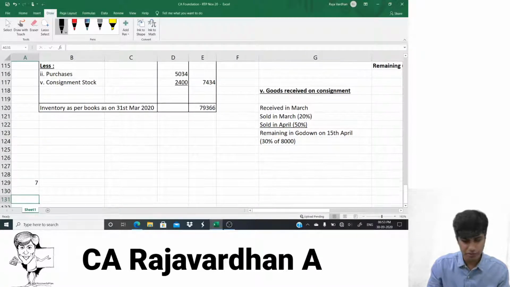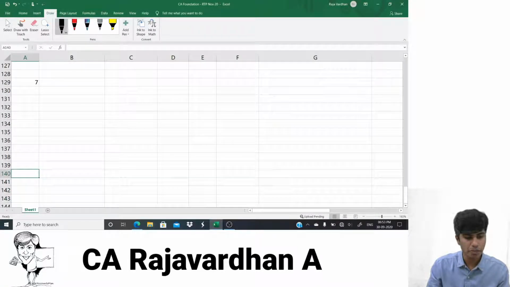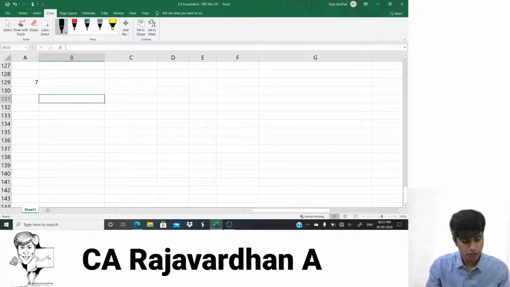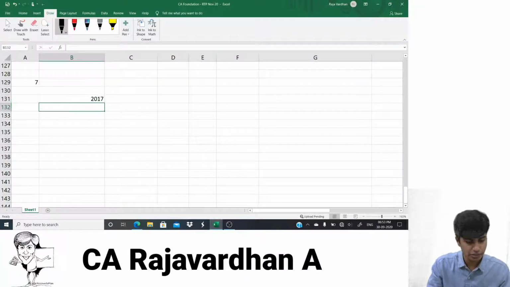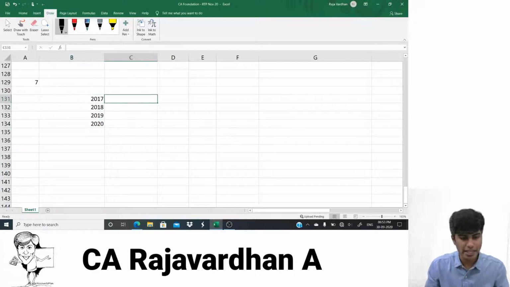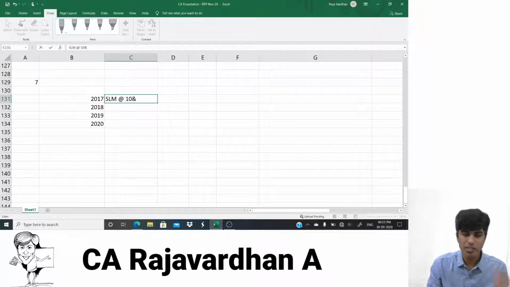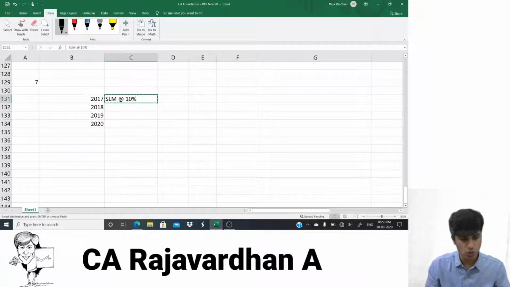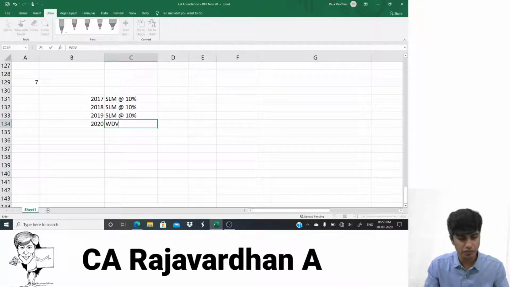If I have to take you to the answer, let us start with it. Illustration number 7, we're starting with the answer. Very important point: 2017, 2018, 2019, 2020. You followed SLM at 10%, you can say original cost method also. Okay guys, SLM at 10%. So this is what you did for these 3 years. But later you switched to WDV at 15%.